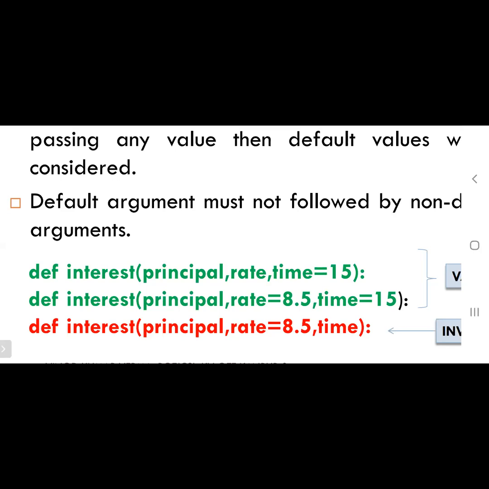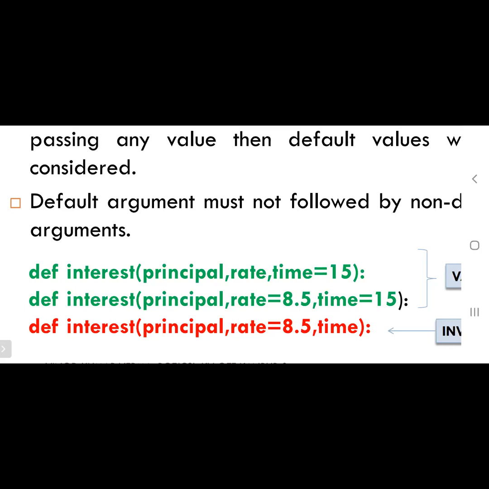So is it in the last position? No. After that, one more parameter is there, that is time. What type of parameter is time? That is a positional argument. So it's non-default. Time is a non-default value. So the default value should be at the last in the parameter list. Default argument should be placed at the last position in the parameter list. That is one of the rules for the default argument.